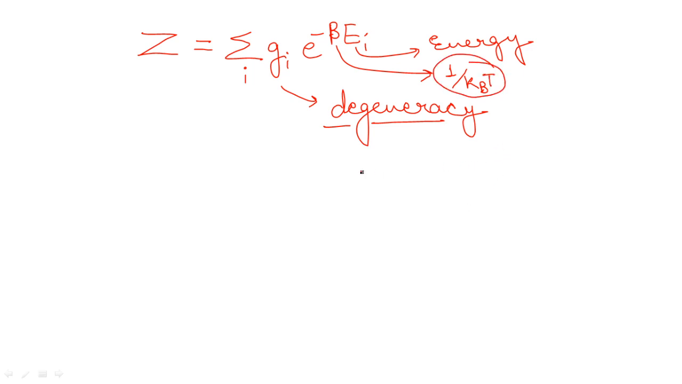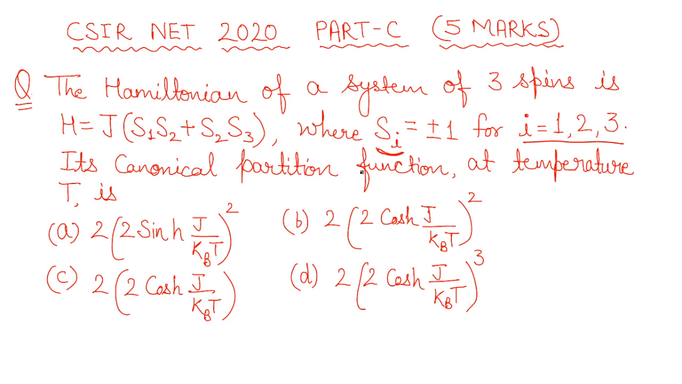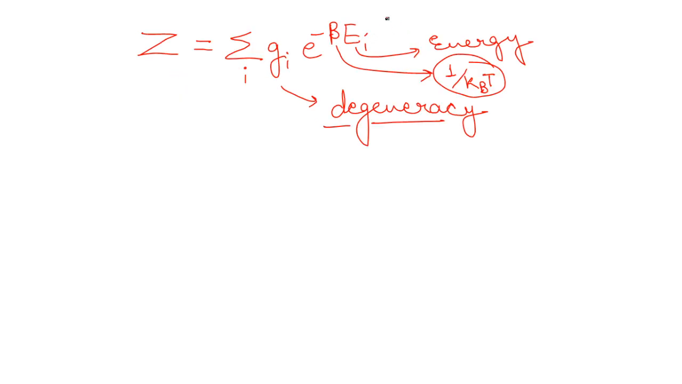For the partition function, you can write summation over i of g_i e to the power minus beta E_i. Next point, you can see the Hamiltonian is given to you. So when you want the energy, you also need to know that the Hamiltonian of any given system also represents the energy in certain conditions.